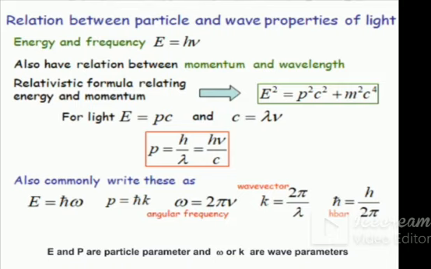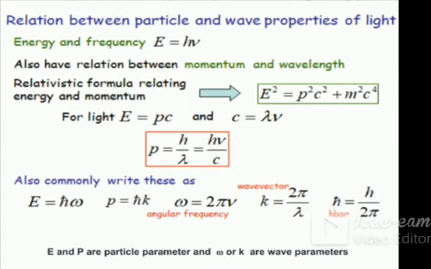And how do you get P equal to h cross k? The same earlier relation, P equal to h by lambda, multiply the numerator and denominator by 2 pi. Therefore, we get h divided by 2 pi into 2 pi by lambda. This 2 pi by lambda is the k, and h divided by 2 pi is the h cross. Sometimes we call this h bar. This is the reduced Planck constant.